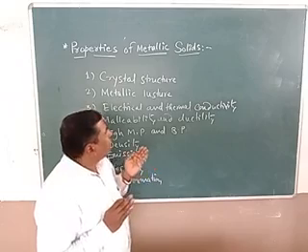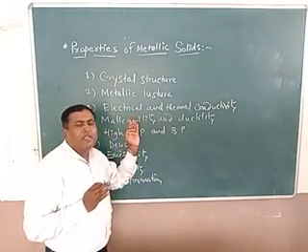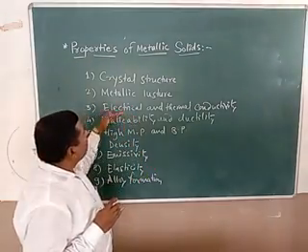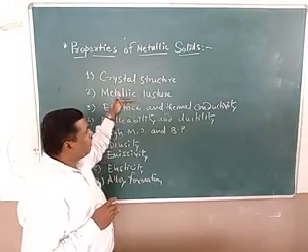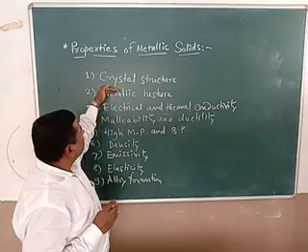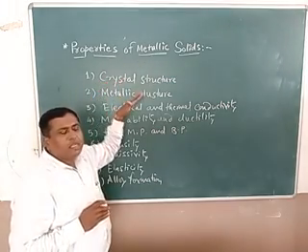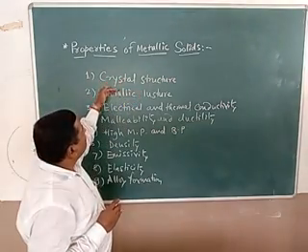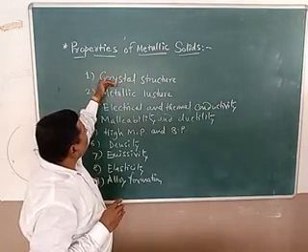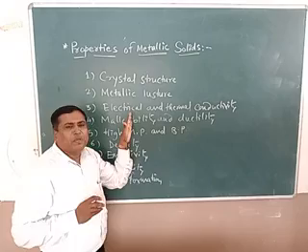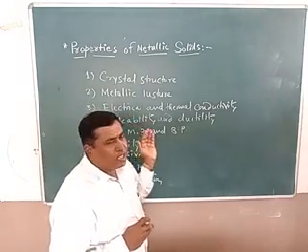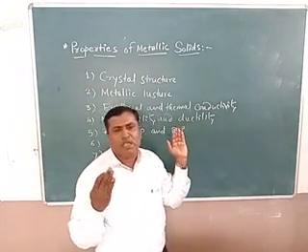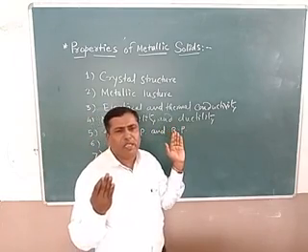Now generally metallic bonding is present in metallic solids, and therefore they can show all types of structures, and all the structures are due to the presence of the electrons. When you take crystal structure, it has arrangements of atoms. They are embedded in the sea of mobile electrons.